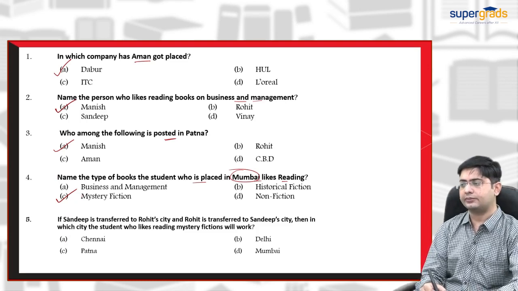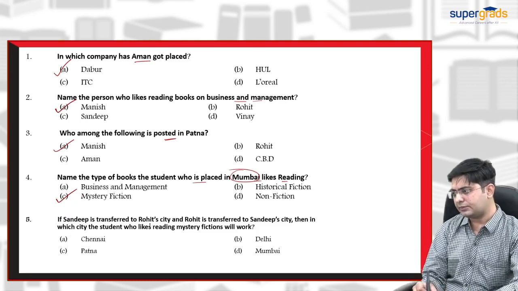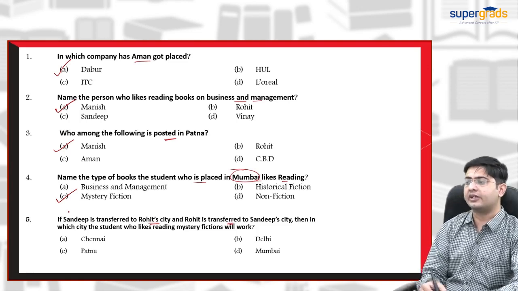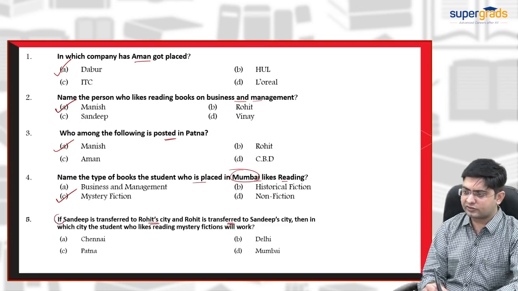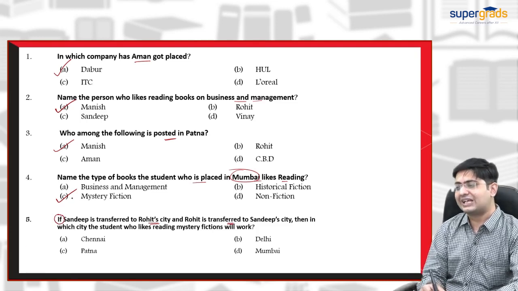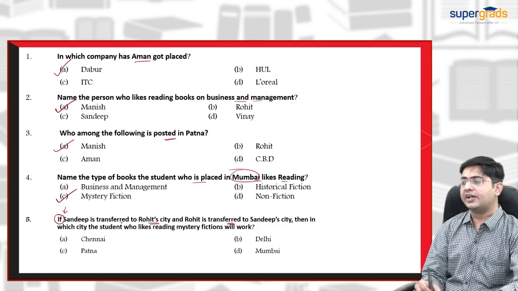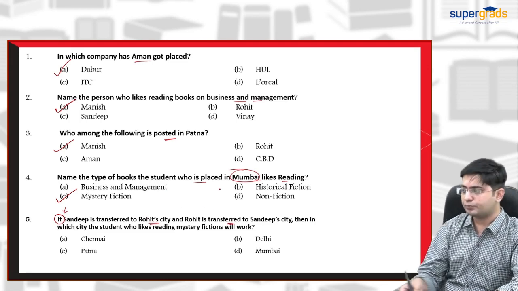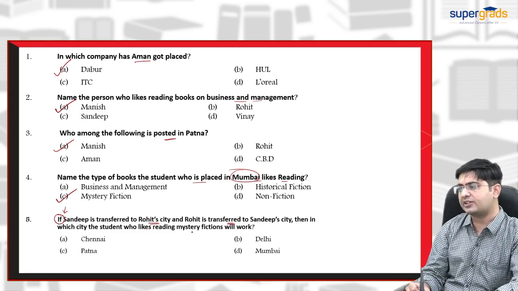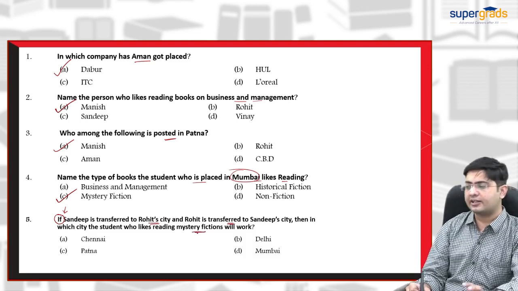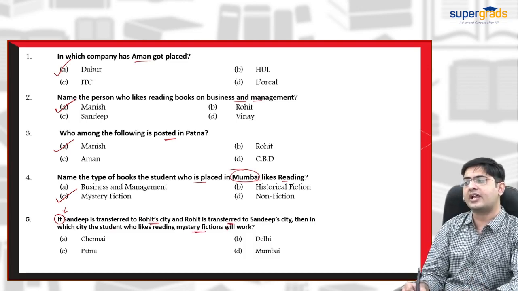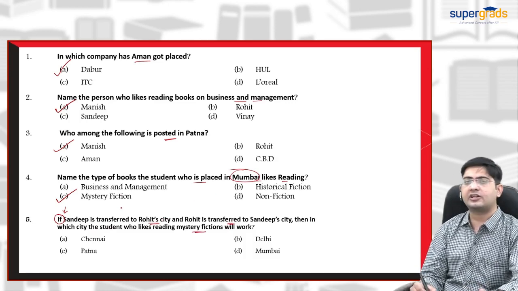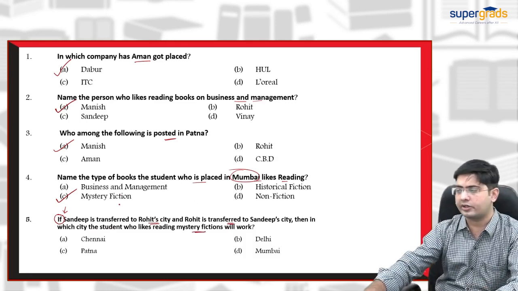Now next: if Sandeep is transferred to Rohit's city and Rohit is transferred to Sandeep's city, guys, focus on this word if. There is a condition imposed here. Then in which city will the student who likes mystery fiction work? We have to work out which student will like mystery fiction if Sandeep is transferred to Rohit's city and Rohit is transferred to Sandeep's city. Okay, let's work on it.